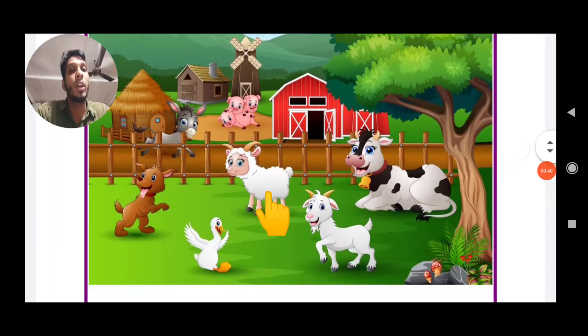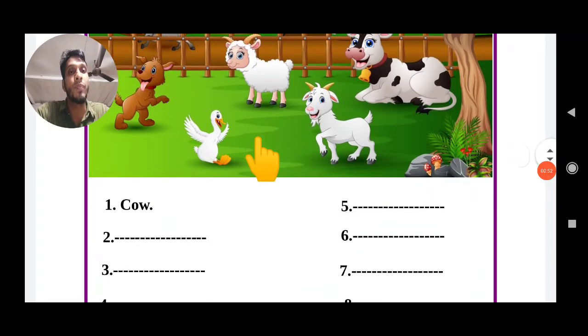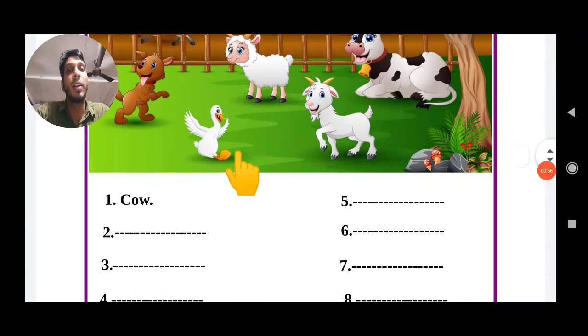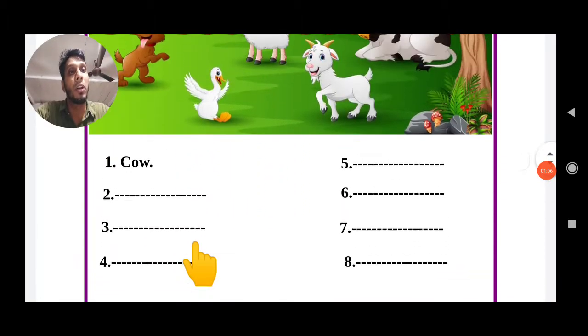Oh, okay. Many trees and houses. Then you write what you see in the picture. Here are many animals. What animals? First one, cow. Then second, goat. Then you can complete. What other things are you seeing? You write all the lines and complete the first activity. Okay?